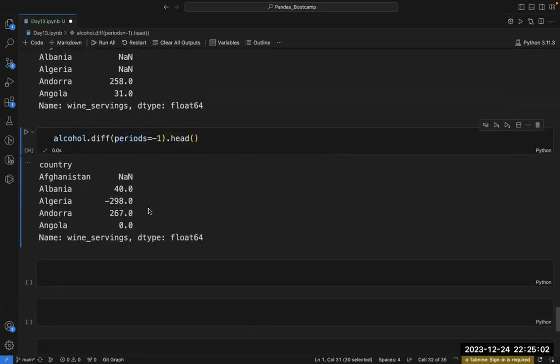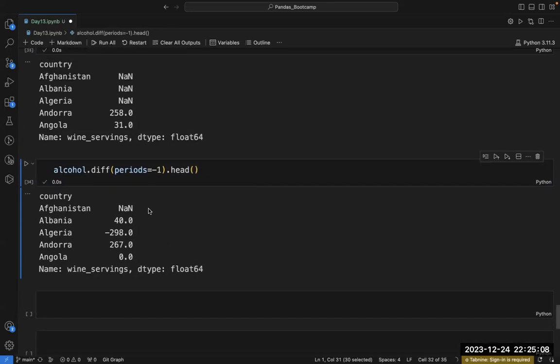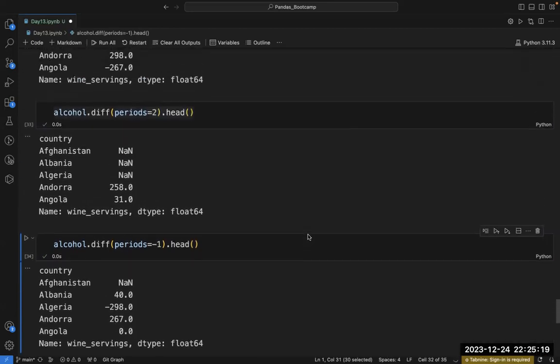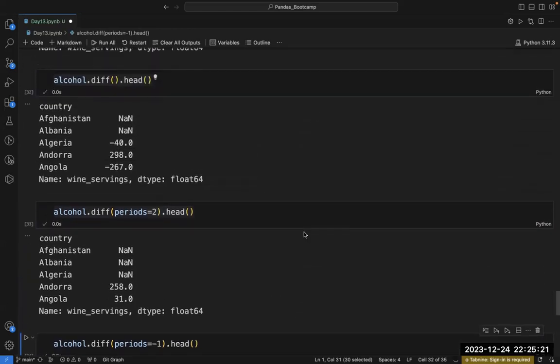If I write period is equal to -1, what will happen? What will period is equal to -1 give? See, this is calculating the difference from the beginning.